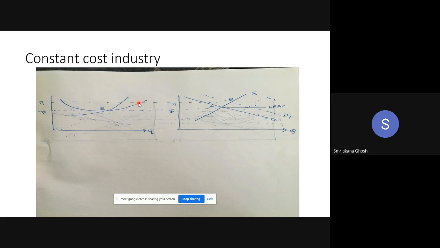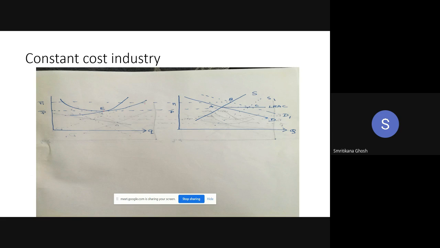The price is P1. Initially, the price was P bar. Now the existing firms are getting price P1. Given the price P1, if the firm is still producing at E, do you get the point? If the firm is producing at the point E, then what is its condition now? This is the quantity he is still producing at E.